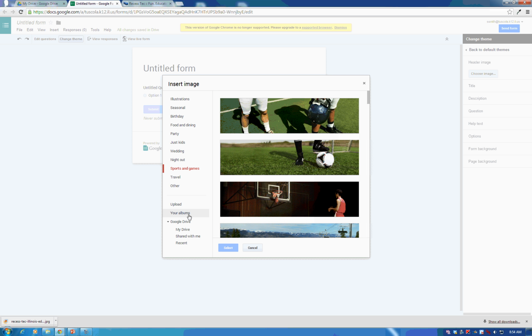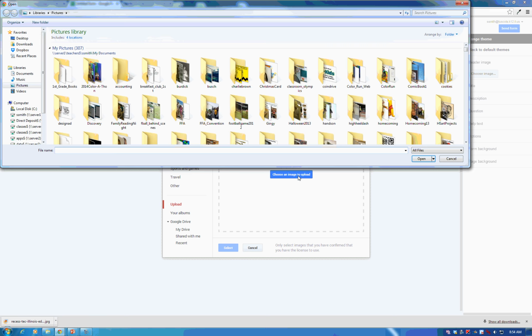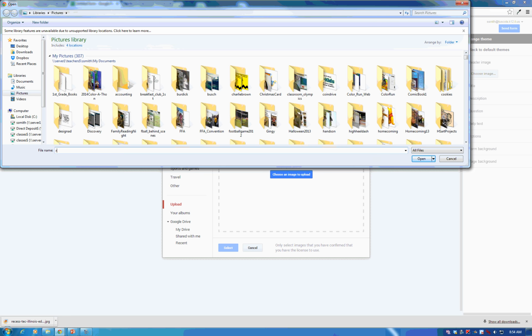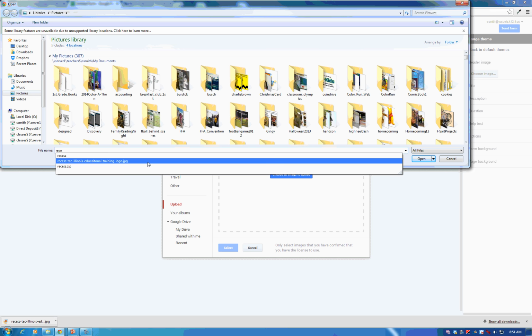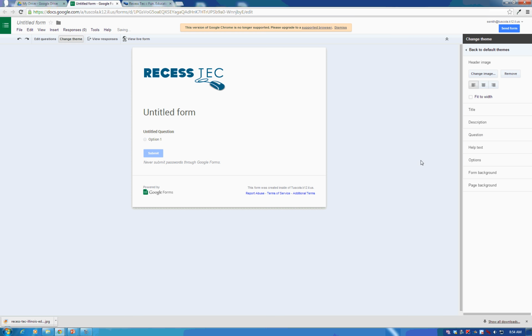Also, you have the option to go to one of your albums. If you have pictures in a Google Photos album, you can choose those, or you can just upload your own right from here. Just drag and drop the image right in here, or navigate to where you have one saved. I went ahead and grabbed our logo off of our website, and I want to show you quickly how that looks. Now, it's a small logo, so you can put it in the middle if you want to.